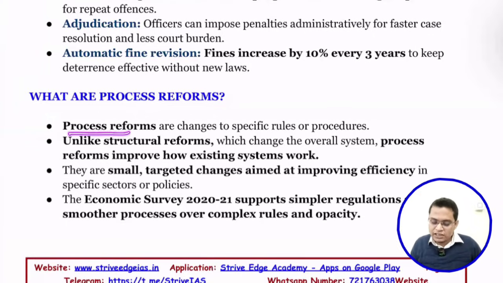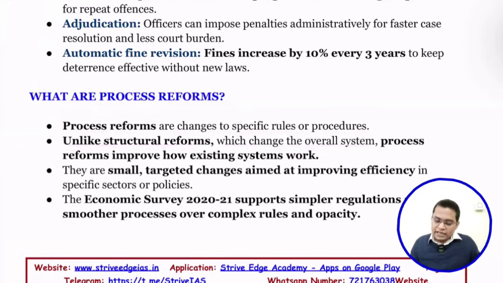So process reforms are changes to the specific rules and procedures. For example, how rules are being implemented, how we are going to comply. If we are going to make changes to that, we can call this a process reform. Unlike structural reform, where we change the overall system. In structural reform, we change the entire system.